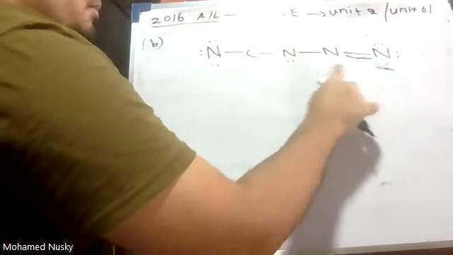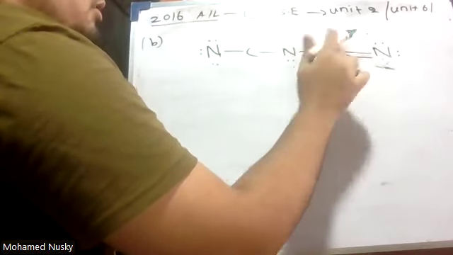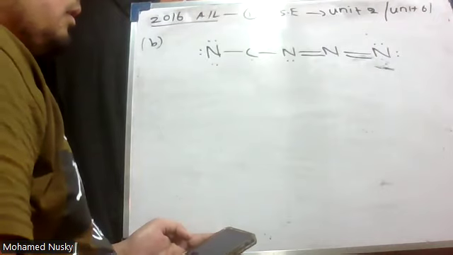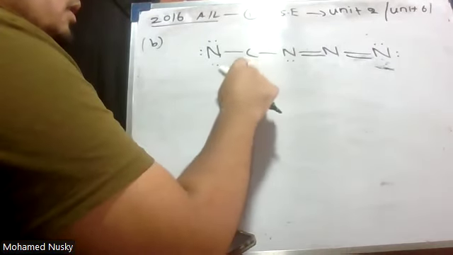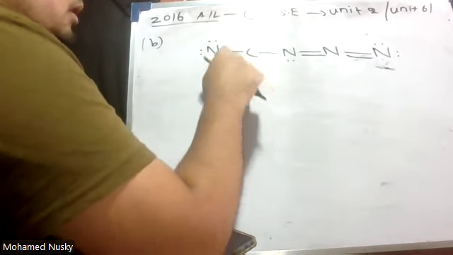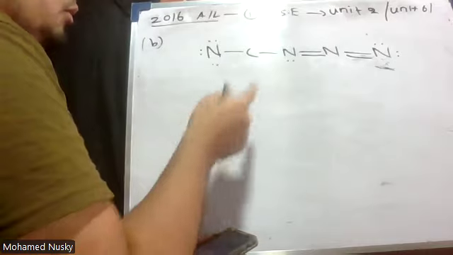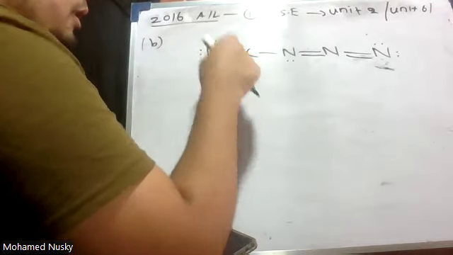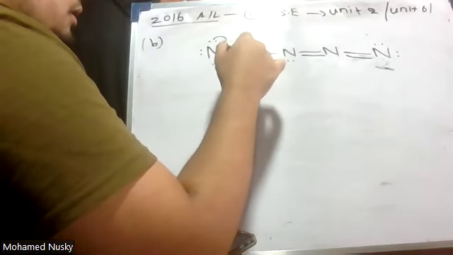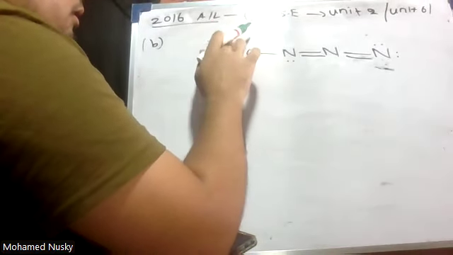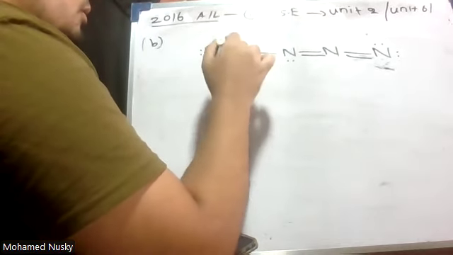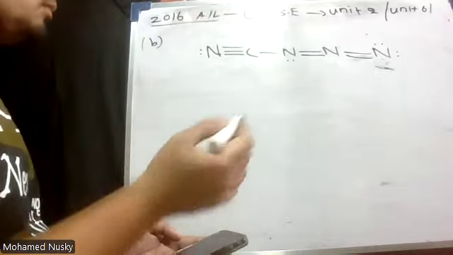To complete the octet, I'm going to make this lone pair a bond pair. And in this carbon, only 4 electrons are surrounding it. To make it an octet, I'm going to take 2 lone pairs from this and this. Therefore, 2 bonds are going to form.